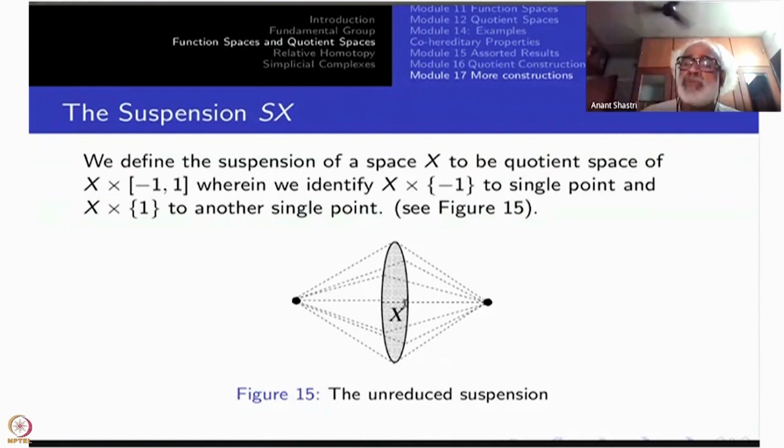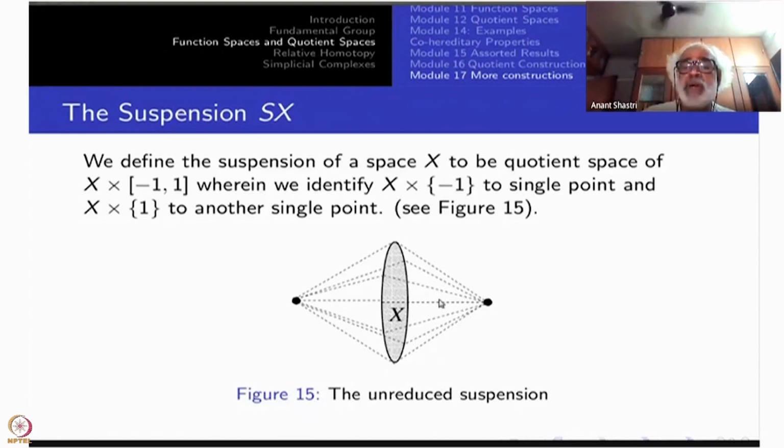What happens to the suspension of S1? Here is a picture. Forget about the shaded part. This picture, if you take just the boundary, that is a circle. So when you take the suspension, what is this space?